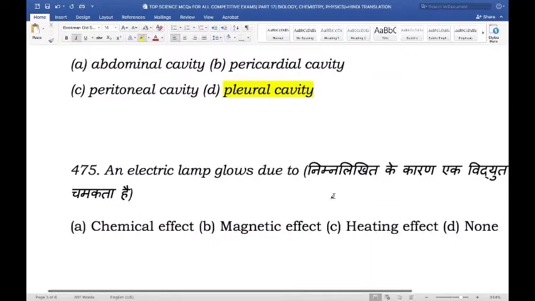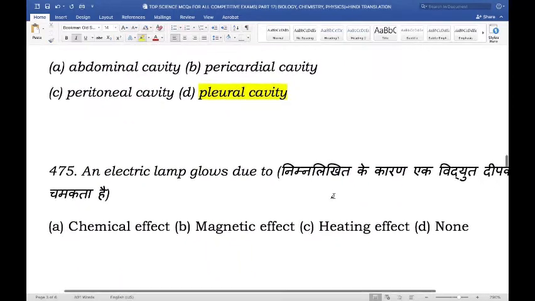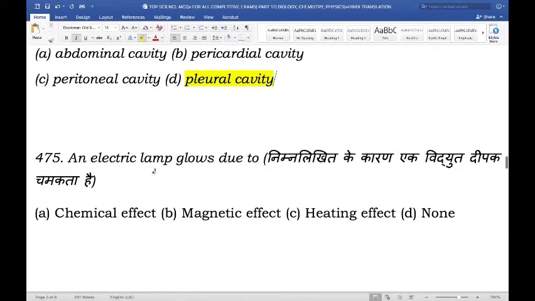Moving on. The electric lamp glows due to. So why does the electric lamp glow? Is it due to the chemical effect, magnetic effect, heating effect, or none? And the right answer here is heating effect.